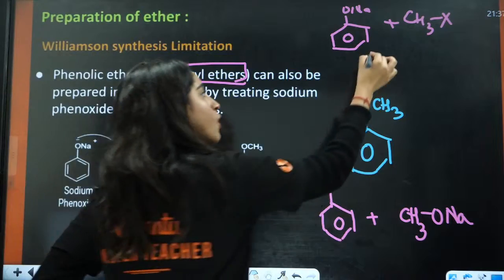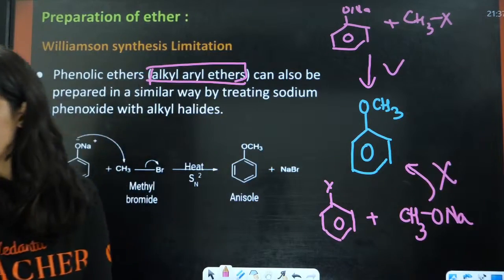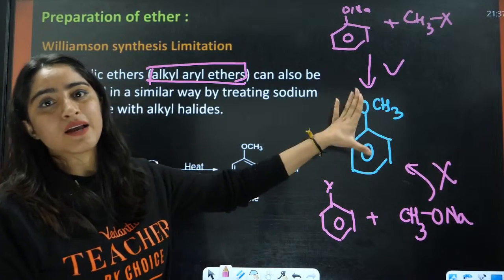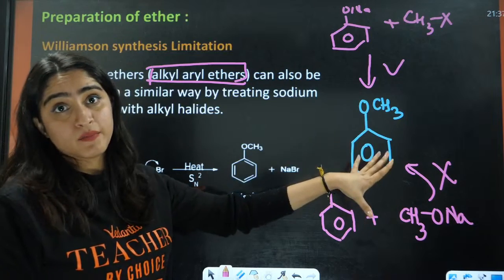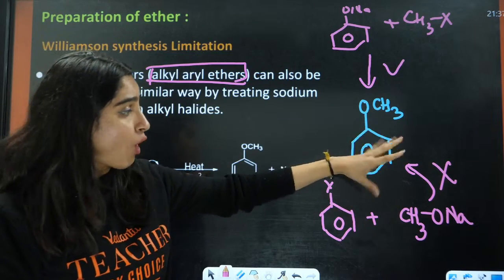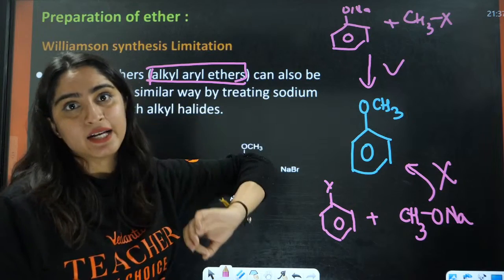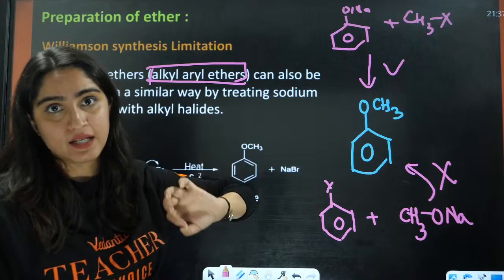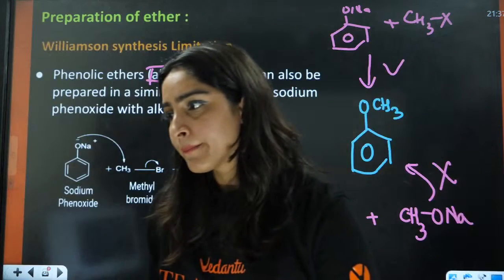This reaction is feasible, the other is not feasible. This alkyl aryl ether will be formed with the help of not an aryl halide, but an alkyl halide. Okay, this is the important thing here.